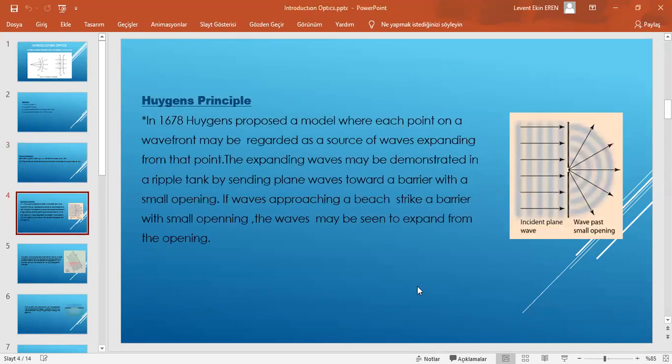Huygens' principle. In 1678, Huygens proposed a model where each point on a wavefront may be regarded as a source of waves expanding from that point. The expanding wave may be demonstrated in a ripple tank by sending plane waves toward a barrier with a small opening. If waves approaching a beach strike a barrier with a small opening, the waves may be seen expanding from the opening. You can see this in the image.